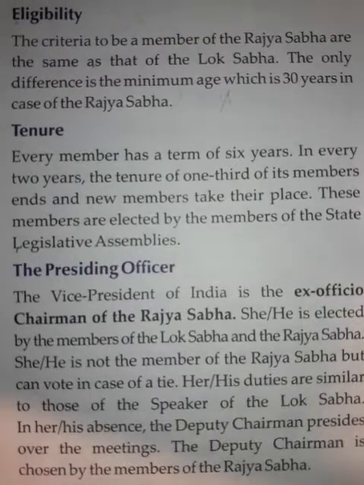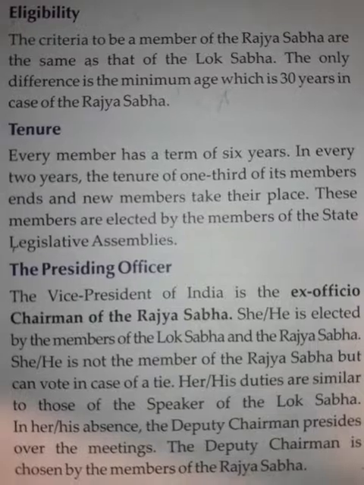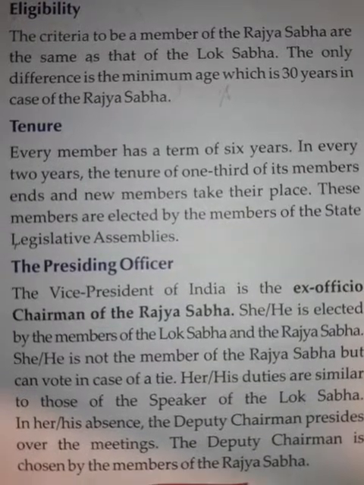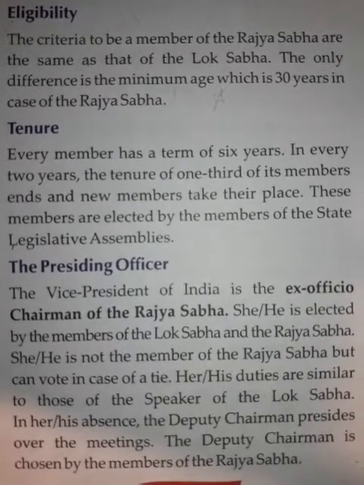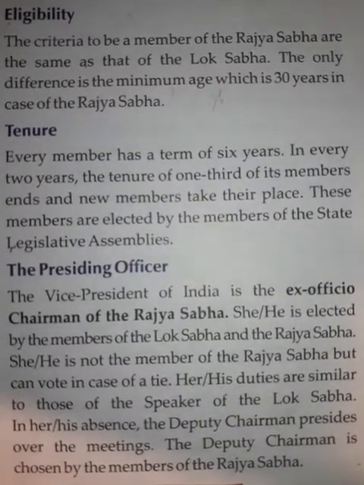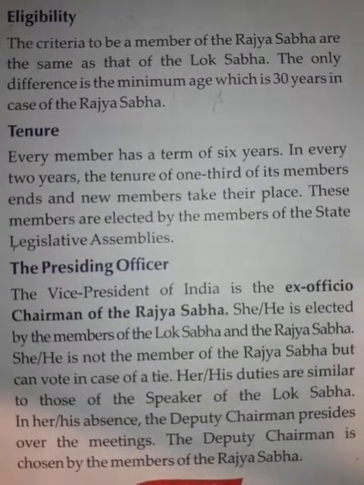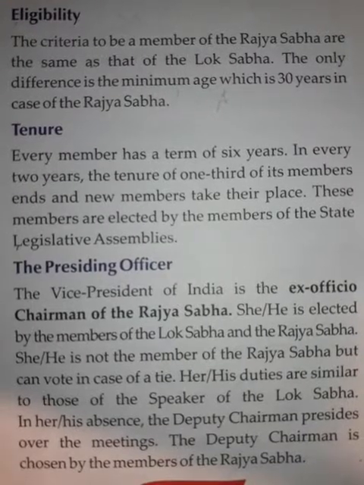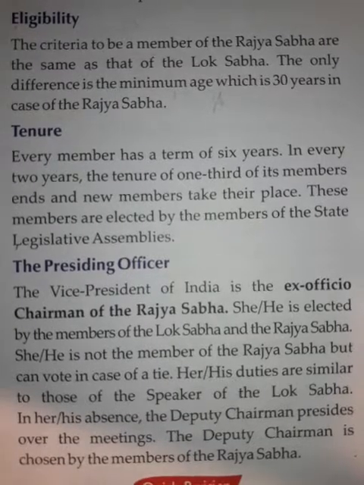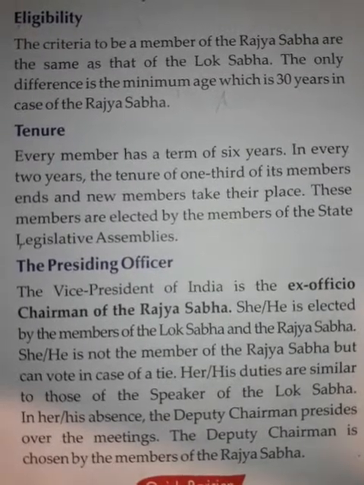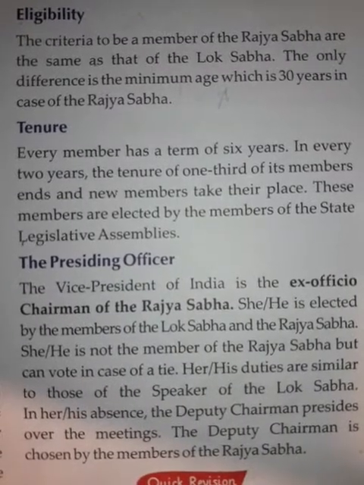Eligibility of the Raj Sabha. To be elected to the Raj Sabha, one has to be an Indian citizen, at least 30 years of age, should be enrolled on the electoral list of the state, should be of sound mental health, should not be an economic offender, should not be a proven criminal, and should not hold an office of profit under the government.